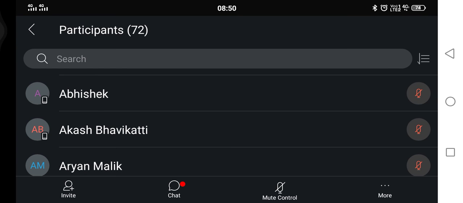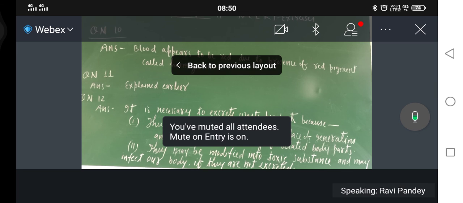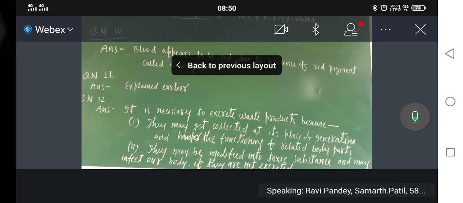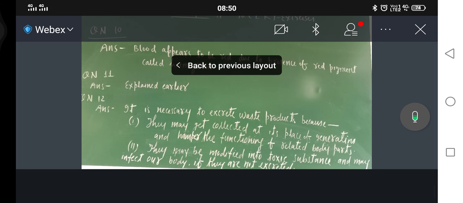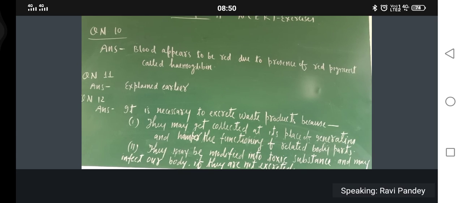Just a minute. Yes, ask your doubt. 10 percentage? No, that is also the part of blood only. 90 percentage plasma and 10 percentage corpuscles.